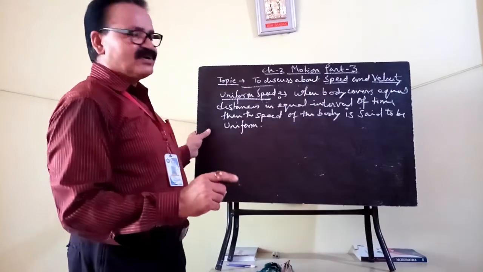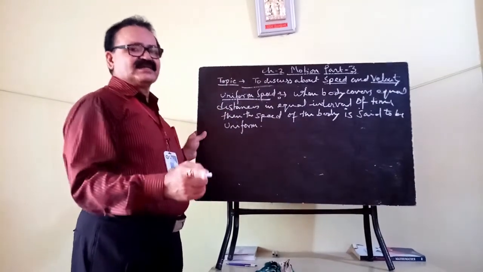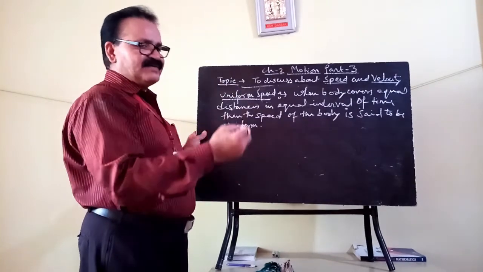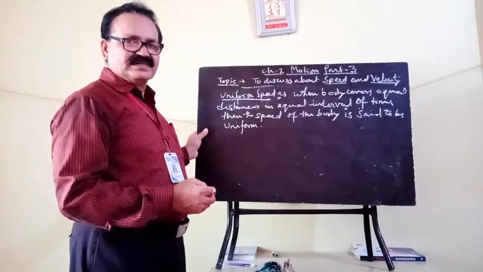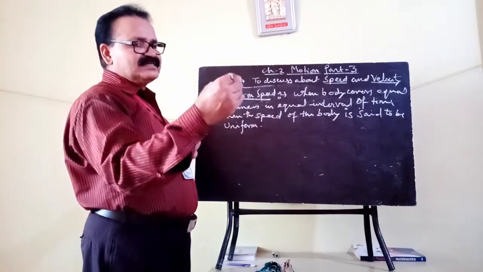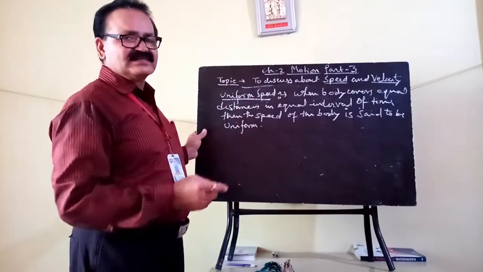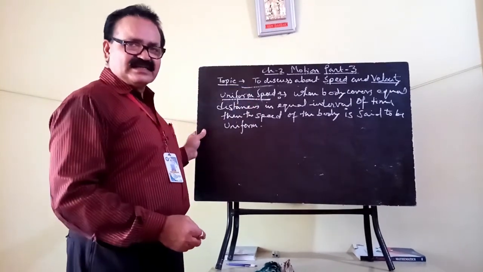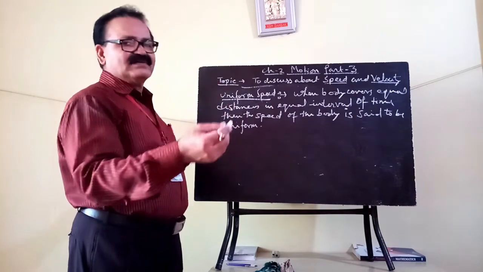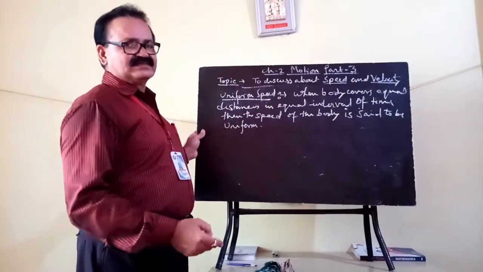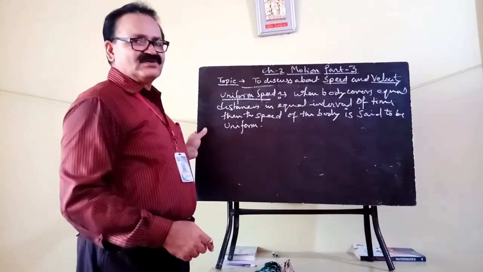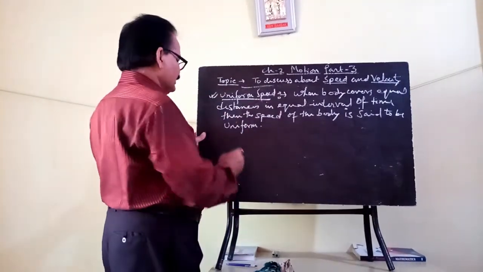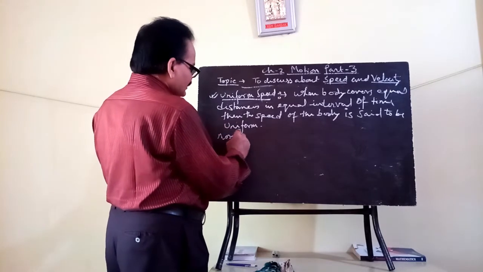So that means when a body covers equal distance in equal interval of time, then the speed of the body... Suppose in first hour the body covers 10 km. In second hour the body covers another 10 km. In third hour also the body covers another 10 km. So in every 1 hour the body covers the same distance. So that means the body undergoes uniform speed. Okay, so this is about uniform speed and non-uniform speed.